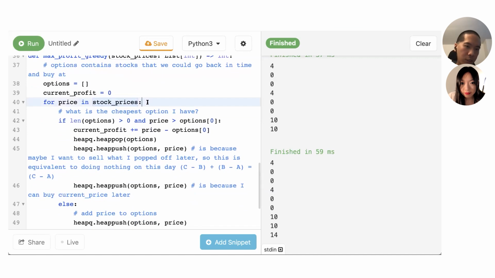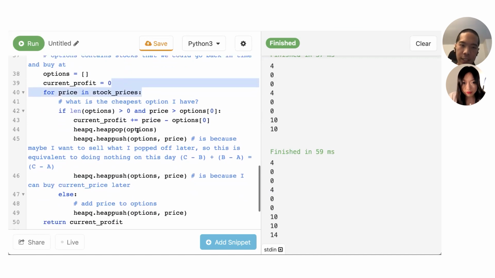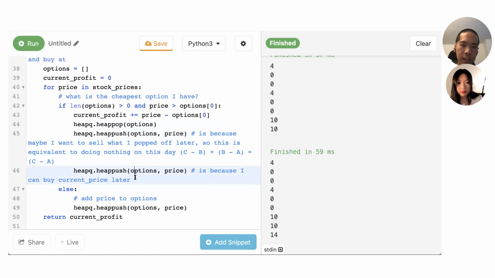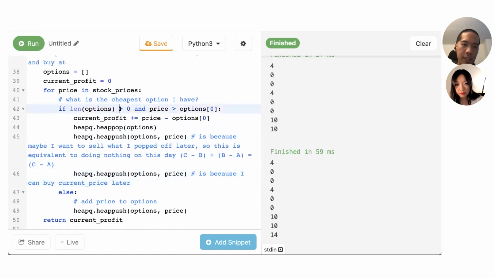So what is now the new runtime and space complexity of this solution? The runtime: we have this loop going through stock prices, which is O of n, and all the heap operations are log n. In either case of this statement, I'm only increasing the heap size by 1. In this case, I'm removing 1, then adding 2, so that's plus 1. In the other case, I'm just adding 1. So the heap size will be at most O of n.